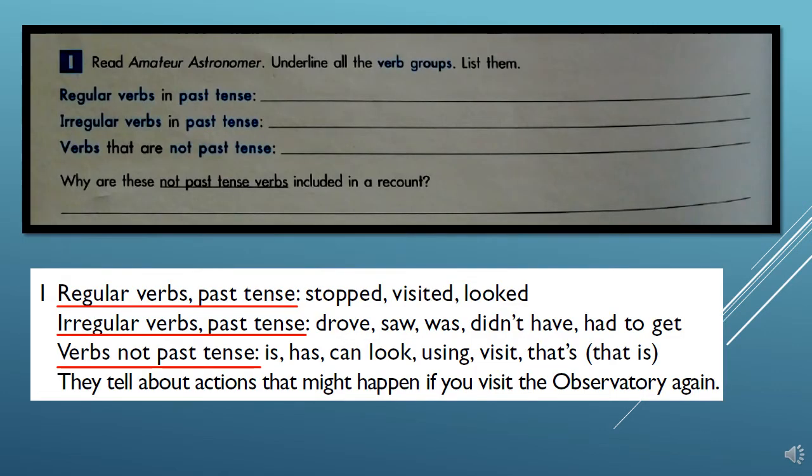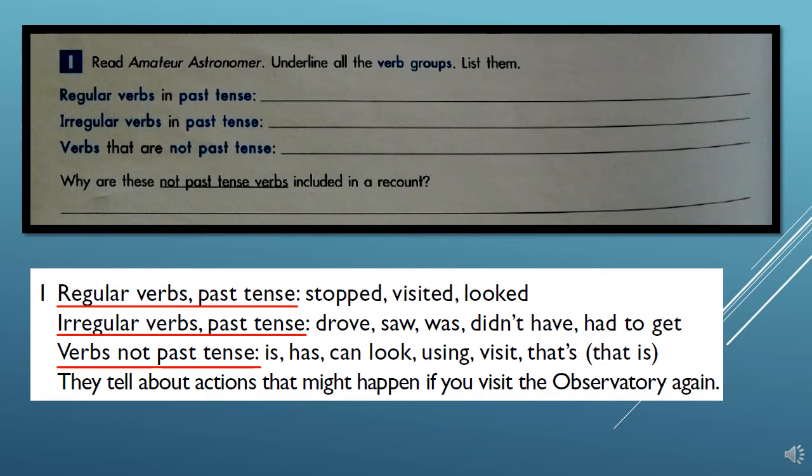Question 1 says, read Amateur Astronomer, underline all the verb groups and list them. So you must go back to the text, find all the verbs, underline them, and then group them. Group them according to regular verbs in the past tense, irregular verbs in the past tense, and verbs that are not in the past tense.